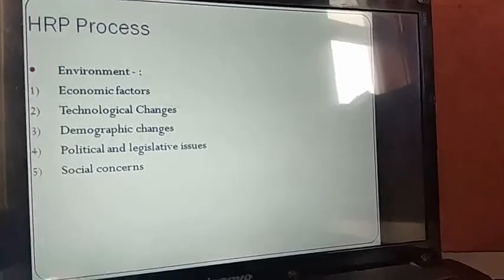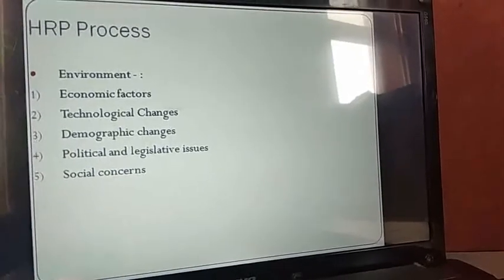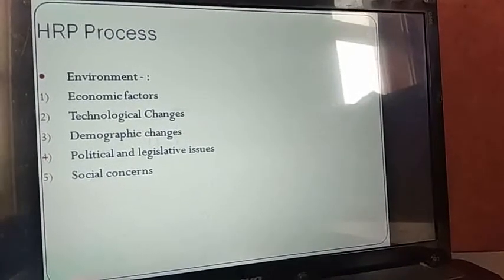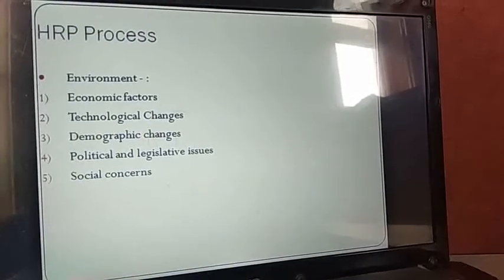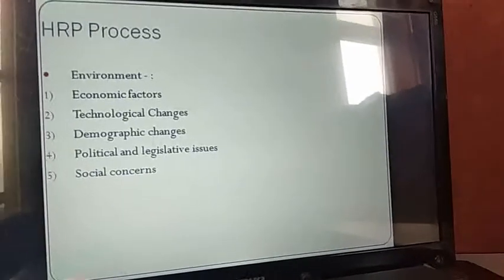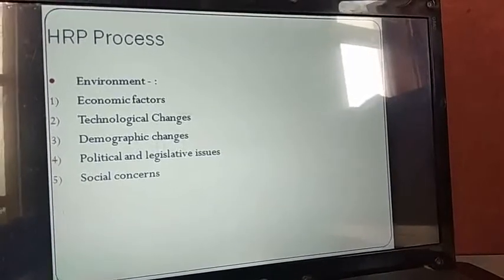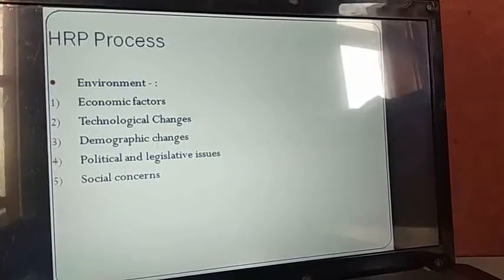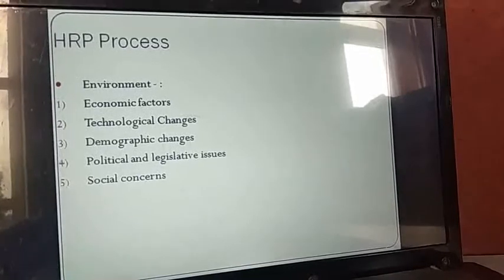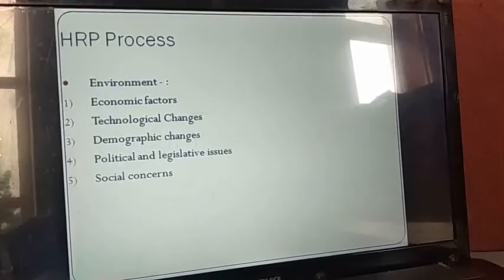Then political and legislative issues. By political, you see the whole country is divided into various states. Each state has its own state government. Similarly, there are certain legislations or laws which are made by the central government, and many others which are made by the state government. So if a company is functioning in a particular state, it has to abide by the rules, regulations and the political will of the place where it is being set up.